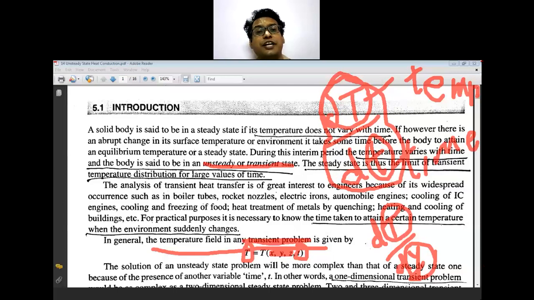Now, where do such conditions arise in your day-to-day problems? Any abrupt change in the surface temperature or environment takes some time before the body attains the equilibrium temperature.